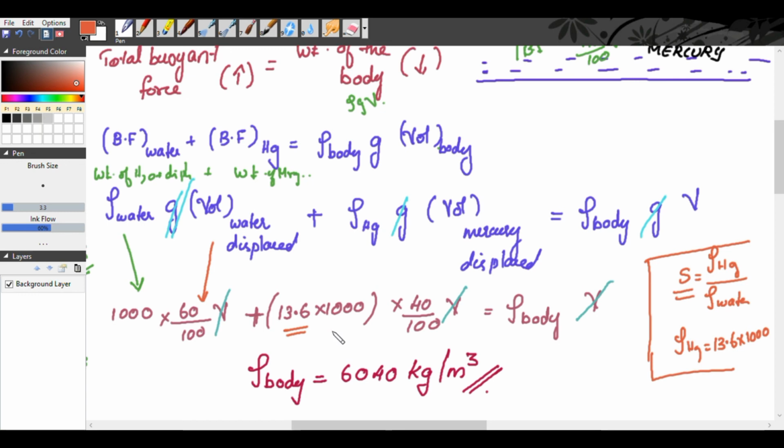So 13.6 into 1000 into the volume of mercury displaced, that is 40% of V, is equal to the density of the body into the total volume of the body, V. Everywhere we will cancel V. The only unknown is the density of the body. The density of the body is equal to 6040 kilogram per meter cube.